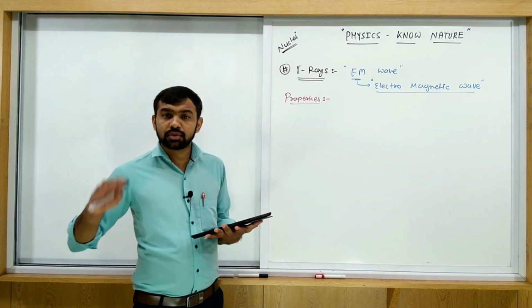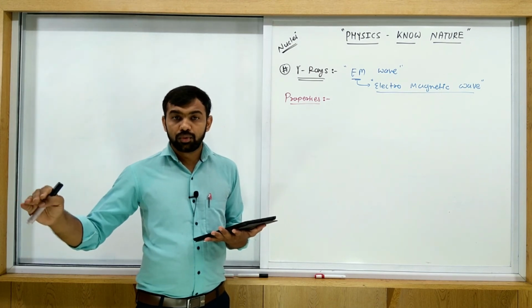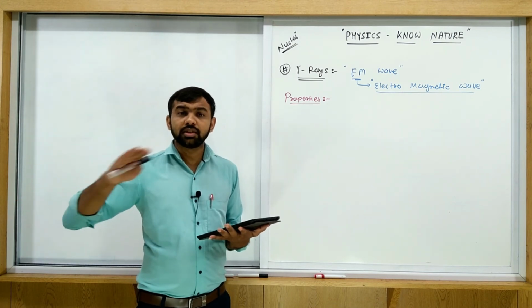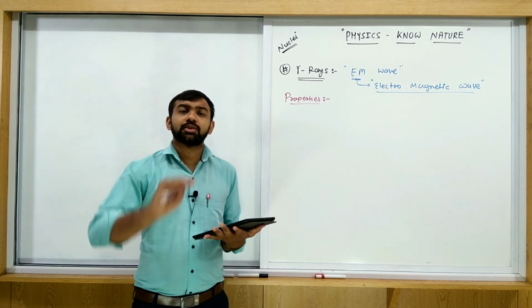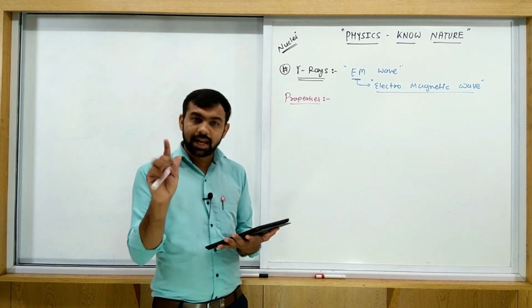Its intensity falls very slowly. Its intensity is almost constant when it passes through the air. So this is the reason its penetrating power is the largest one.